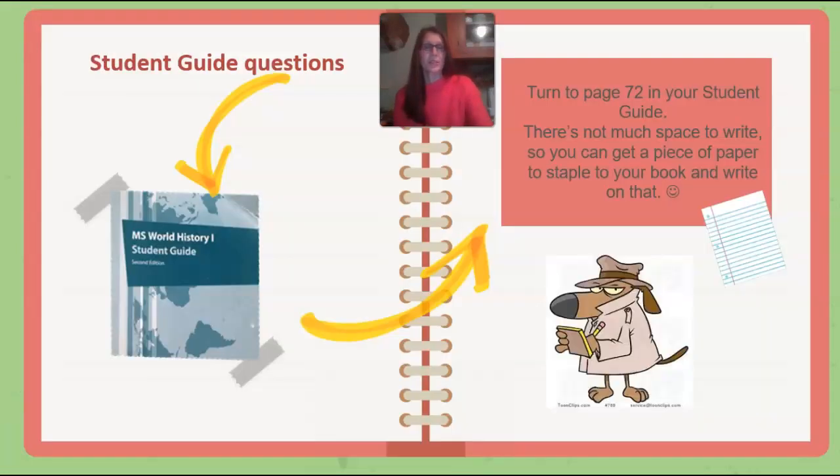Student guide questions. So if you can go ahead and get your student guide book out, this book here, you can turn it to page 72. There's not a whole lot of space there to write these answers to these questions. So if you'd like to get another piece of paper and staple it to your student guide, you can, or you can just try and write small and fit it in there.